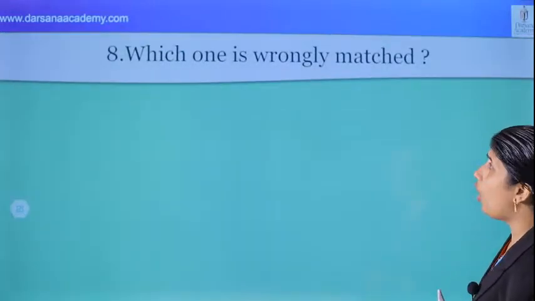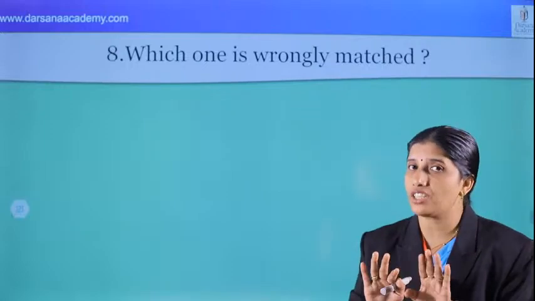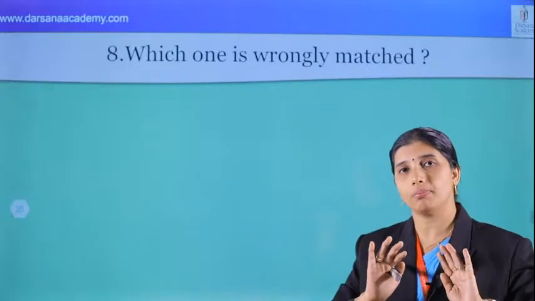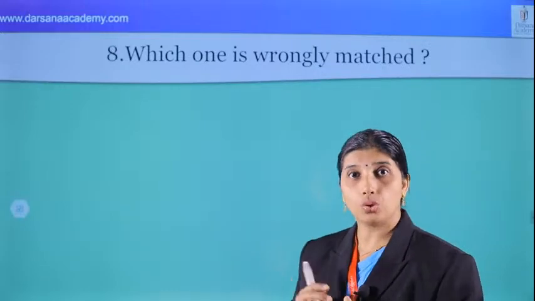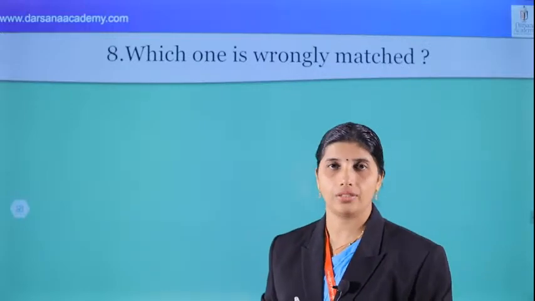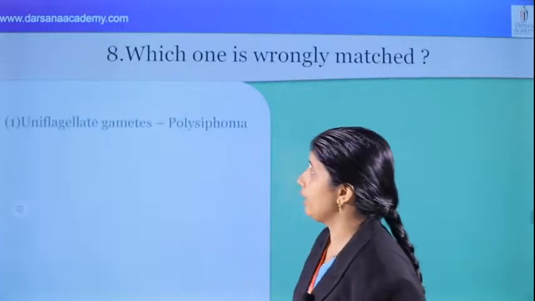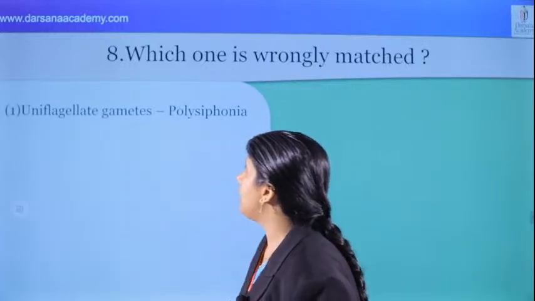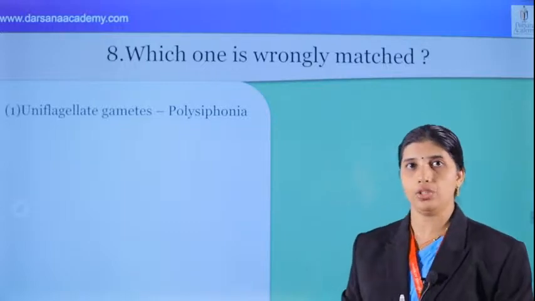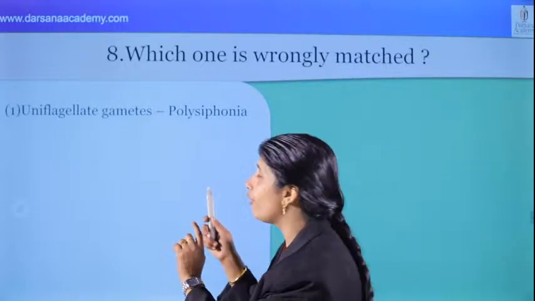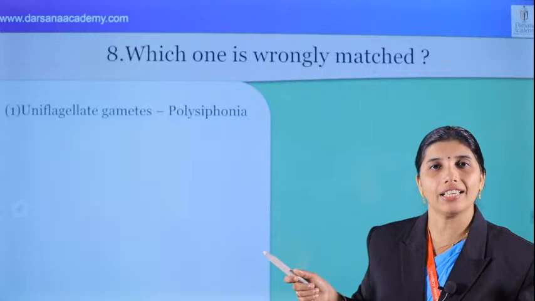Which one is wrongly matched? Very important pattern of the entrance: wrong match or mismatch, correct match, true match or true combination, like that. Important question for the entrance. And we can see that the first one is uniflagellate gamete, Polysiphonia. You just think about Polysiphonia. Who is that? Polysiphonia.